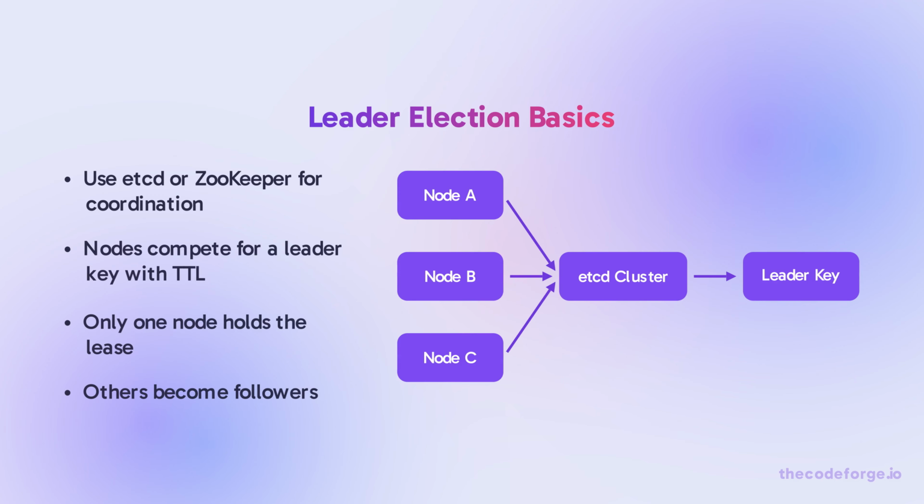Each node tries to create a key with a TTL. Only one succeeds. The leader holds the lease and coordinates job assignment. If the leader fails, the lease expires and another node takes over.